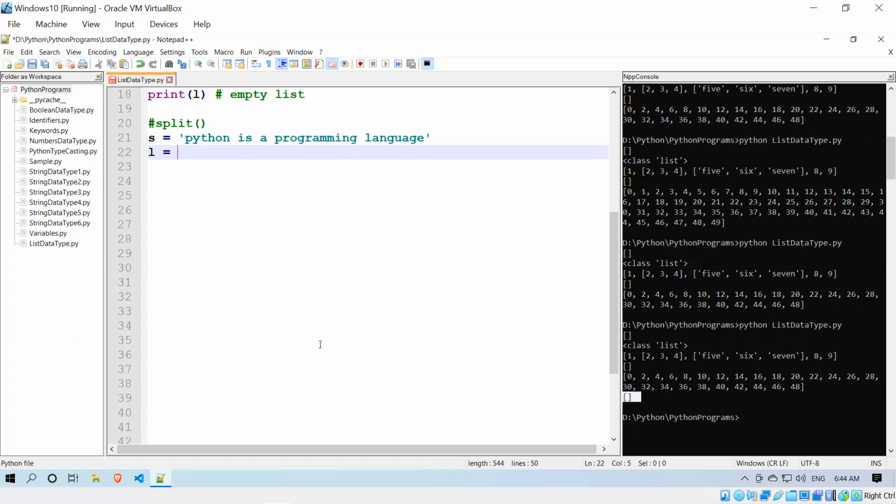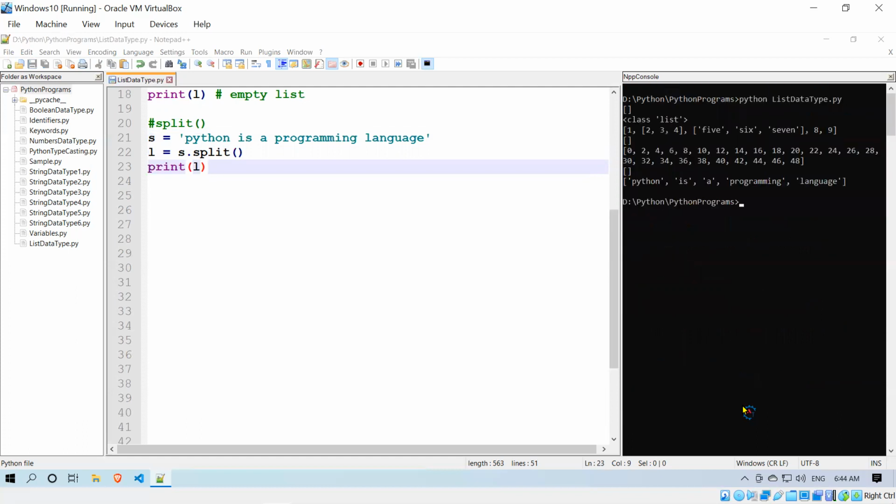So l equals s.split. If you are not giving any separator, it will take the space. When there is a space, it will split. Now I'll try to print this list, and observe this one.